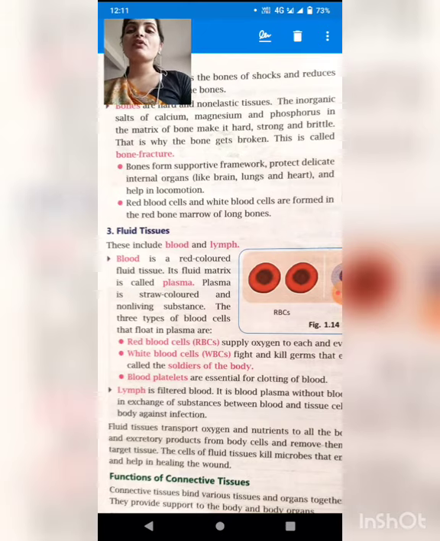Now the third one is fluid connective tissue. So in fluid connective tissue, what we have to study is our blood and lymph. Now firstly you have to know what is the difference between blood and lymph.